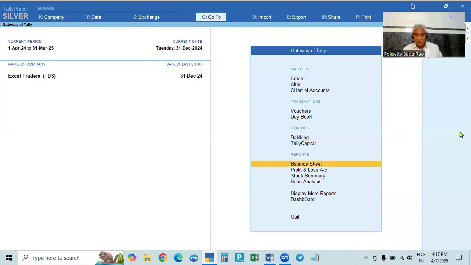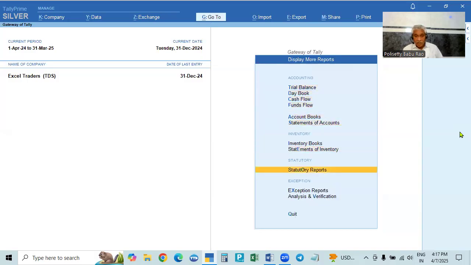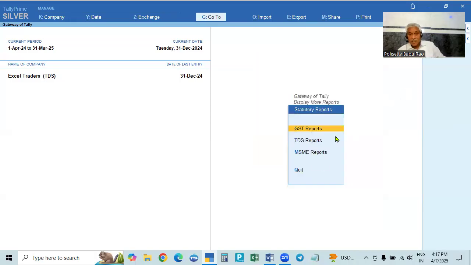How this will appear in the report you will see, and then we will see how the payment is to be made. See here, display more reports. Go to display more reports, then go to statutory reports. If there is only GST, it will show GST reports. Now GST is actually enabled, though we don't have the rate. GST report will be there and TDS report there. One more thing is added, MSME reports. So the 3 reports are there, which is why all 3 are called statutory reports. You see, GST report, MSME reports, and TDS report. Go to TDS report.